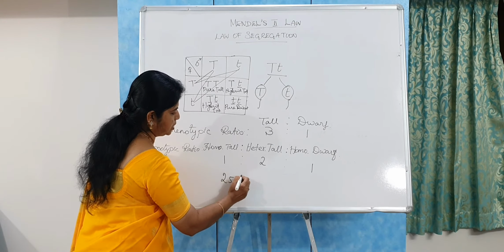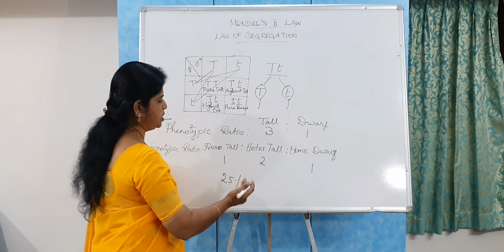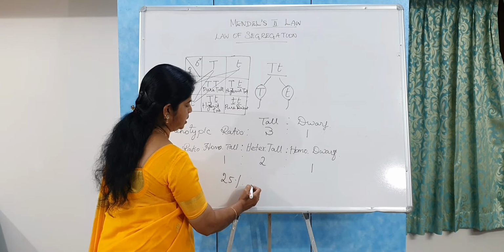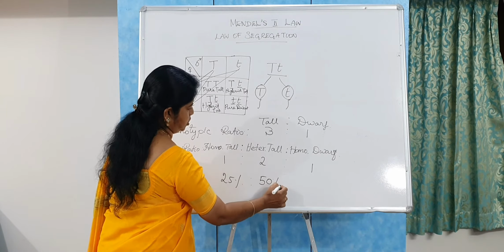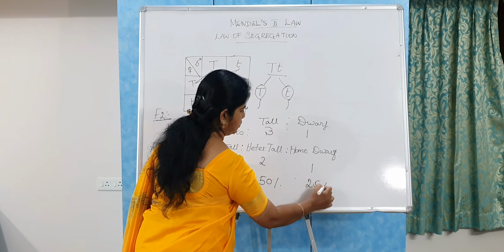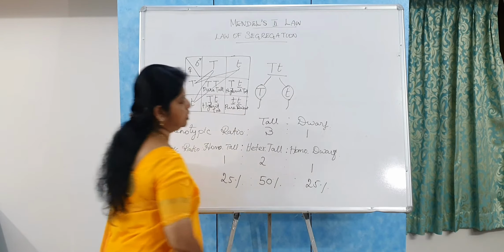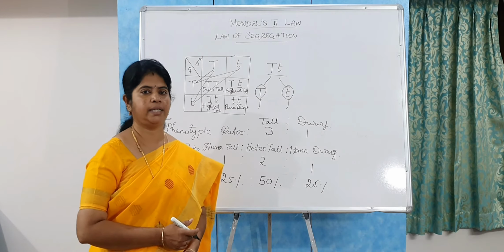That is, overall, 25% of the plants. Mendel crossed more than thousands of plants, and at the end he got the result: 25% homozygous tall, 50% heterozygous tall, and 25% homozygous dwarf plants. So this is the result of the second law, the law of segregation.